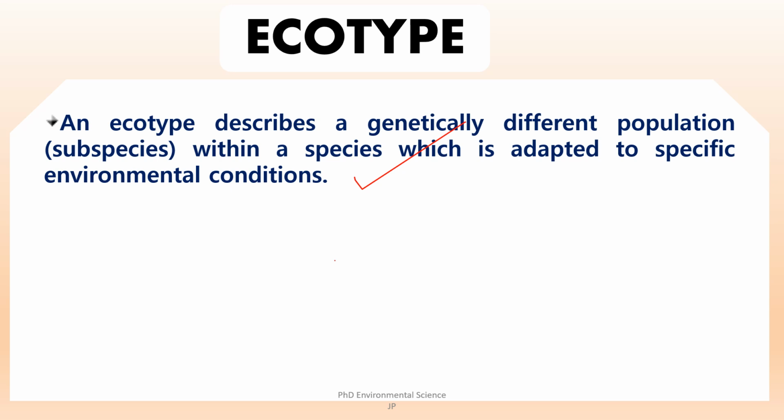These adaptations can involve various traits such as morphology, that is physical structure, physiology, biochemical processes, behavior, reproductive strategies. In contrast to ECADs, adaptations in ecotypes are typically irreversible. Once a population has developed specific traits in response to its environment, these traits tend to persist even if the population is introduced to a neutral or different habitat. This permanence arises because the genetic changes that led to these adaptations become fixed in the population over generations.